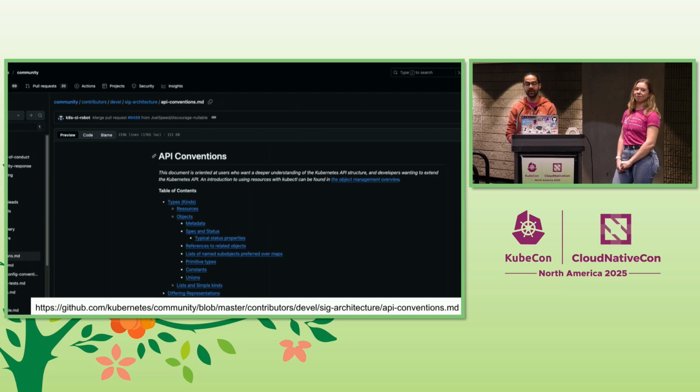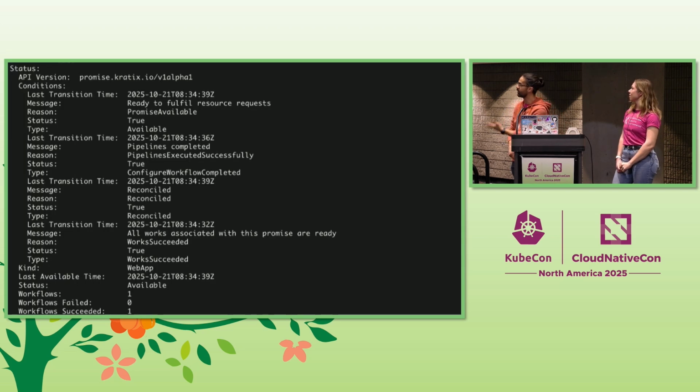We went through it, and we added a lot of conditions and status to our resources, taking care to not have double negatives. I think that was one of the biggest takeaways from that document: don't have double negatives, like failing true, false. Is it failing false, false failing? What is it? So make sure that you have conditions and status that make sense.